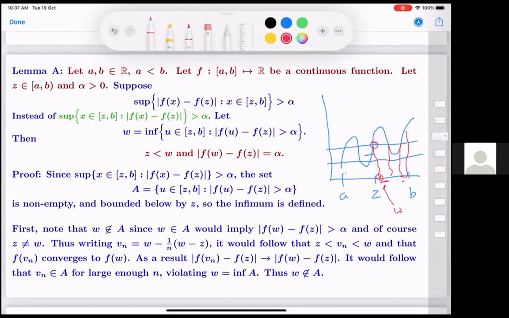And the claim is that if the difference is above epsilon, so that means there is at least some point which is going above it, and now you are taking the first such, then at that point, firstly, w will be strictly bigger than z, and f(w) and f(z) differ by exactly epsilon. The picture should make it clearer that this is exactly what is happening.